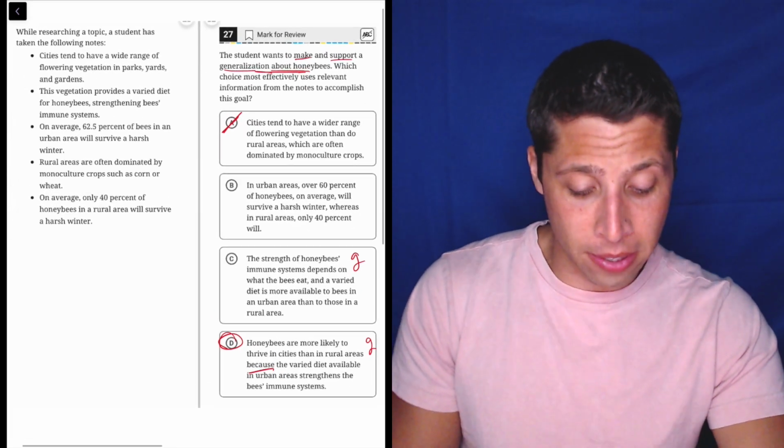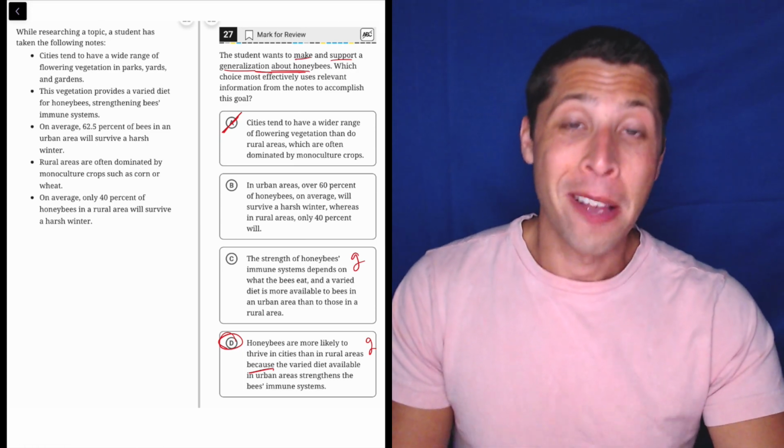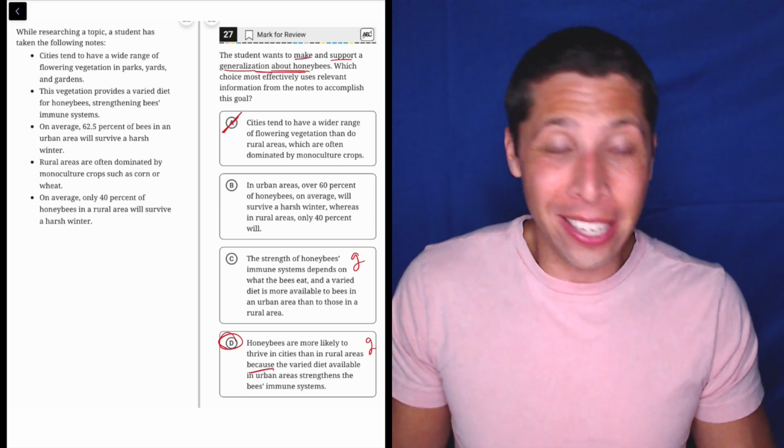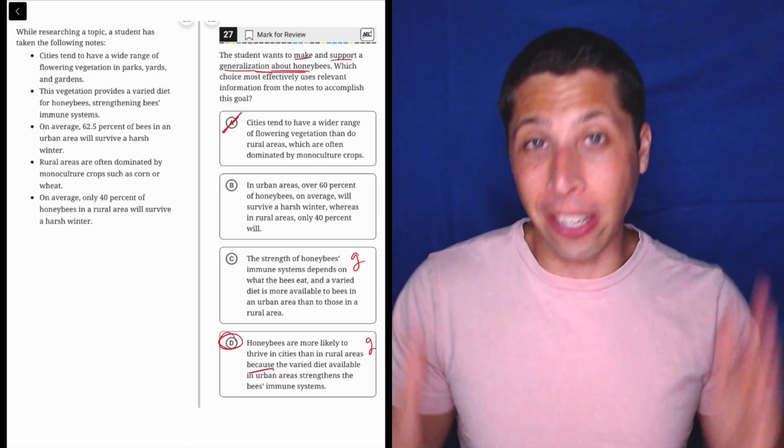For the last one, this is a pretty hard version of these outlines. But the good thing is this is about as hard as they get. So if this for you is still pretty easy, you still feel confident about D, I think you're going to be in great shape.